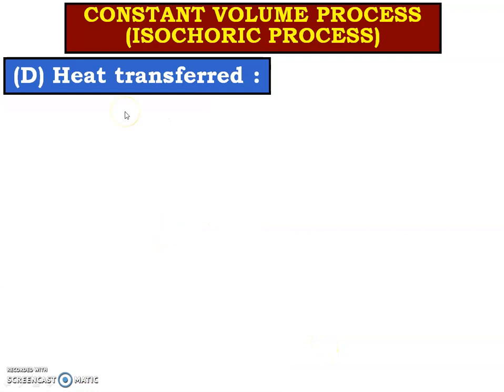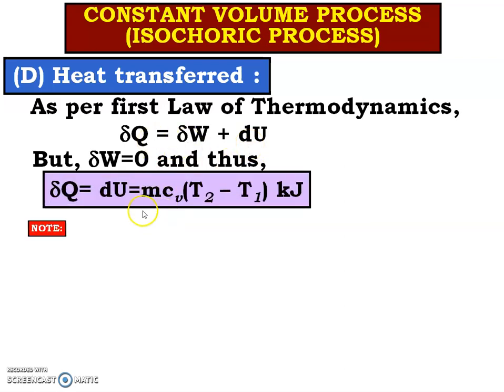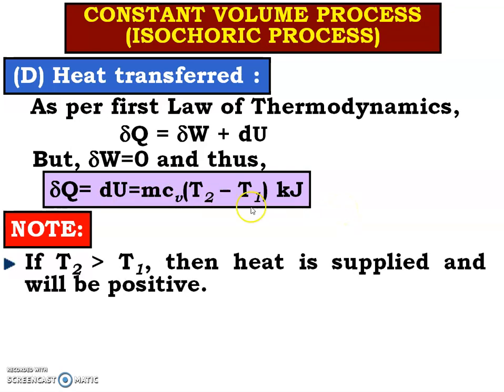Heat transfer. Very good. And to derive the equation of heat transfer, which law do we have to utilize? The first law of thermodynamics. Yes. So that is delta Q is equal to delta W plus delta U. And just now we have derived that delta W is 0. And we know delta U is mCv delta T. So delta Q is equal to delta U, that is equal to mCv delta T, that is T2 minus T1.